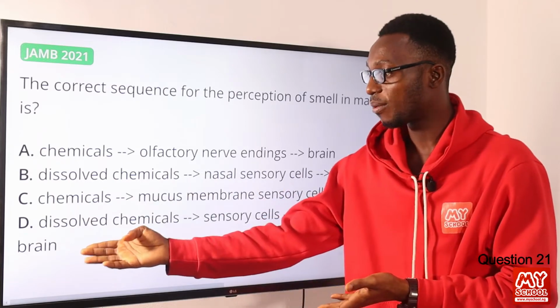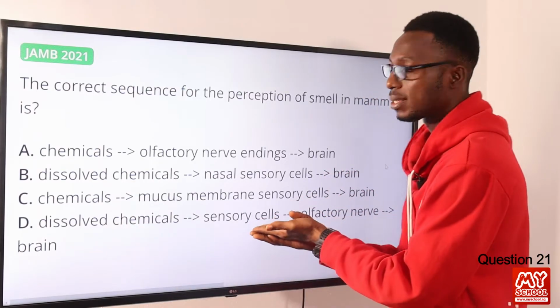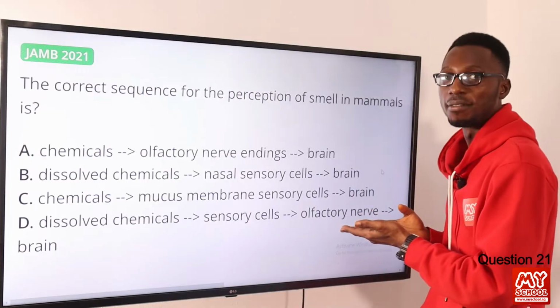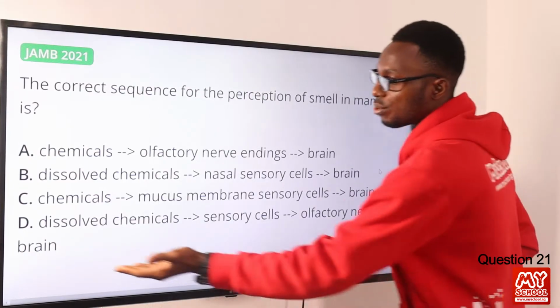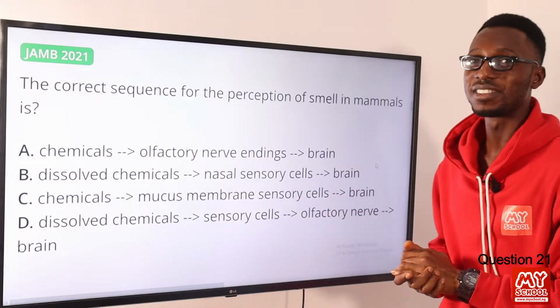So once the chemicals for that particular smell get dissolved, this picks it up and it sends an impulse via the olfactory nerve. This is the route, then to the brain. So this is the correct sequence. So the correct option is option D.